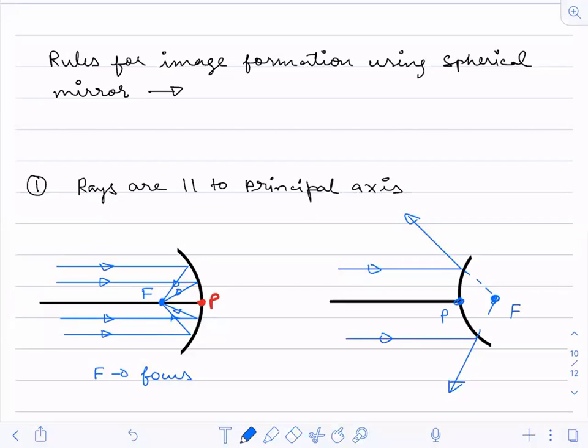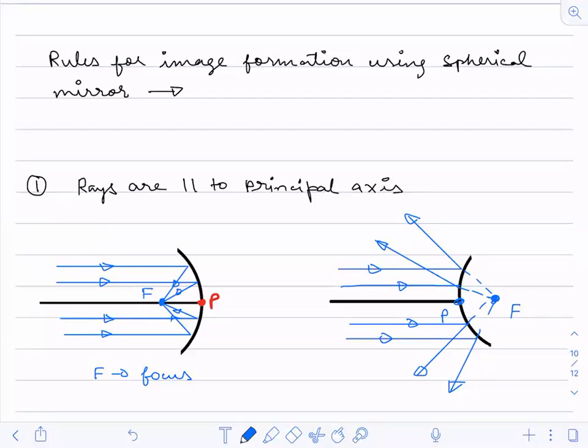So any line you take, what will happen? It will come to the focus only, no matter what the distance is from the principal axis to that ray. Whatever the distance, it will meet at the focus only.